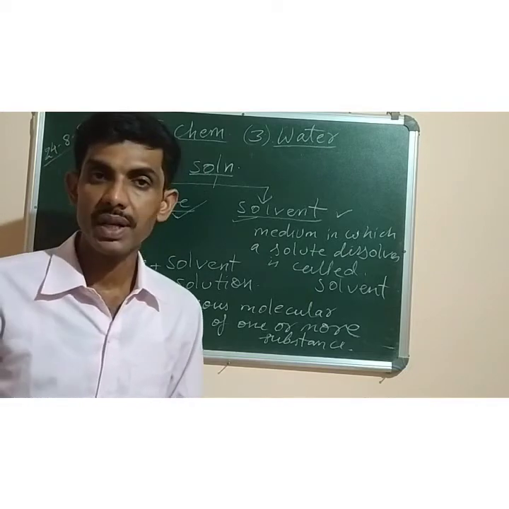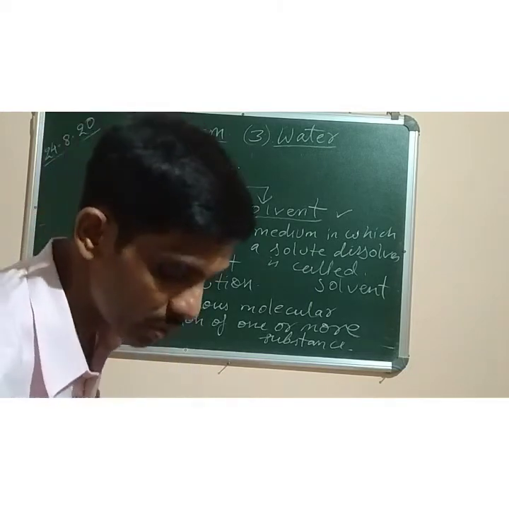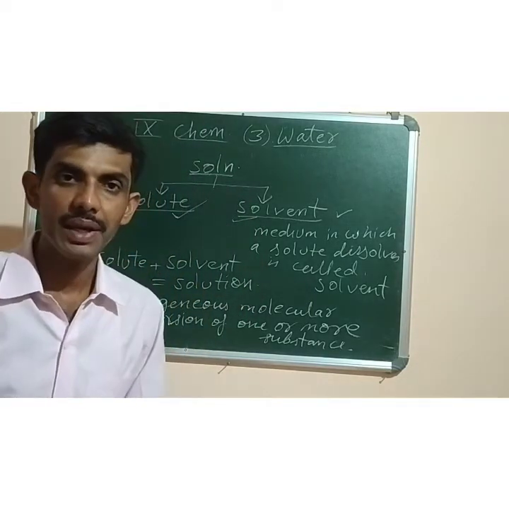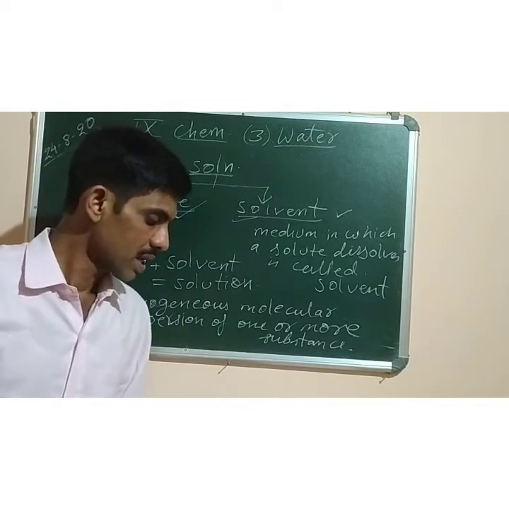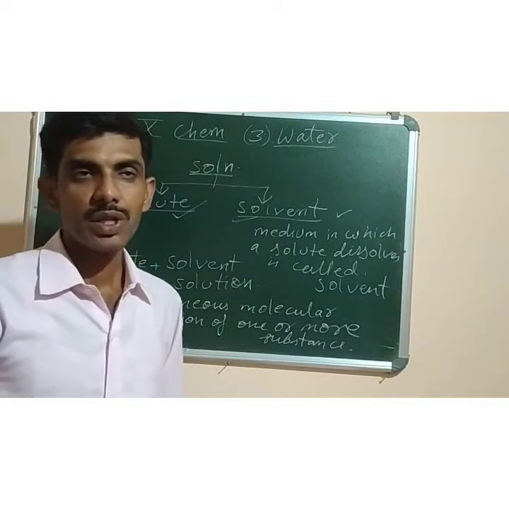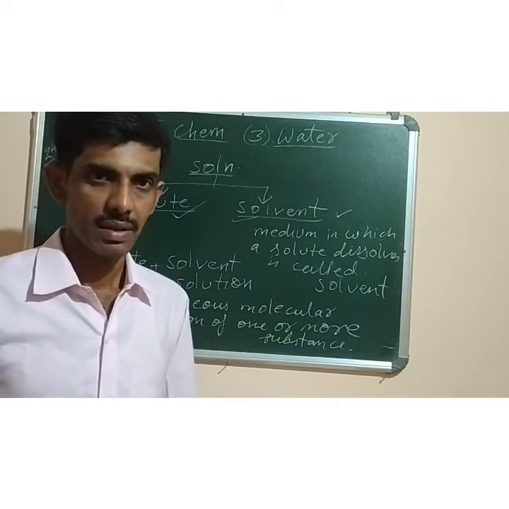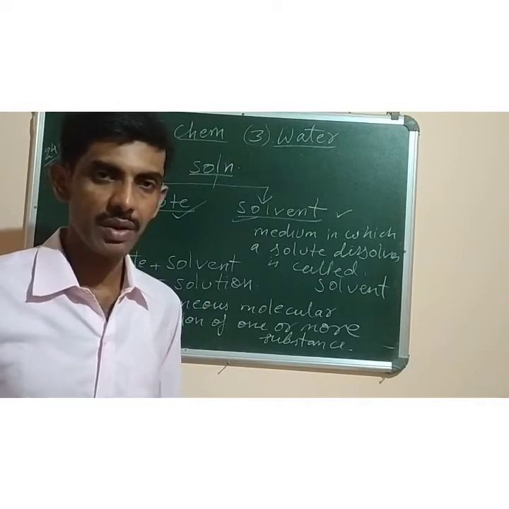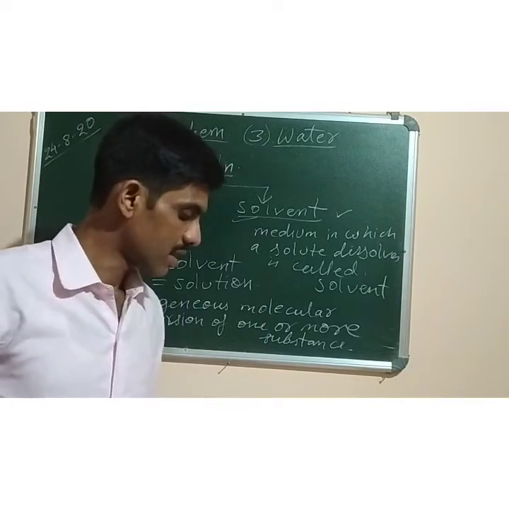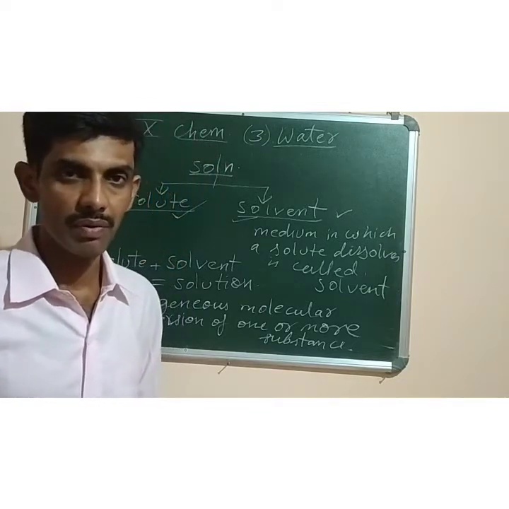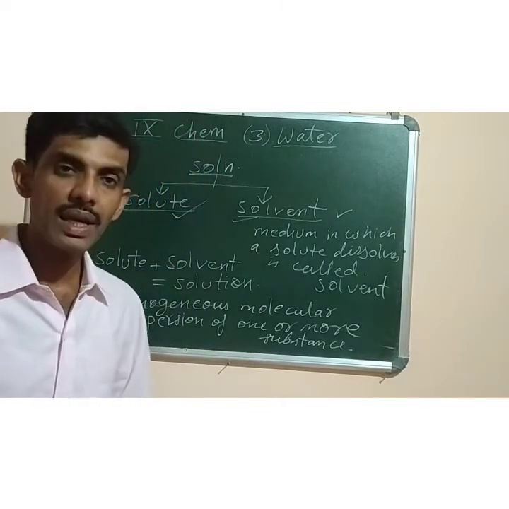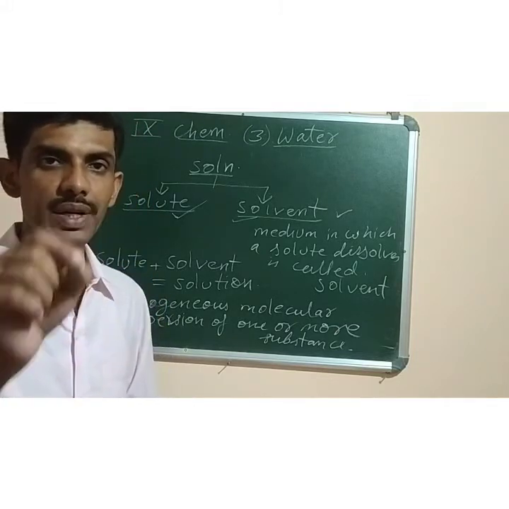Now next we'll study about types of solutions, in which a chart is there. You know that matter exists in all three different forms: solid, liquid and gas. Now if we talk about all these three forms, we can study the different types of solution. First one, solid in liquid, means in a liquid a solid is present.